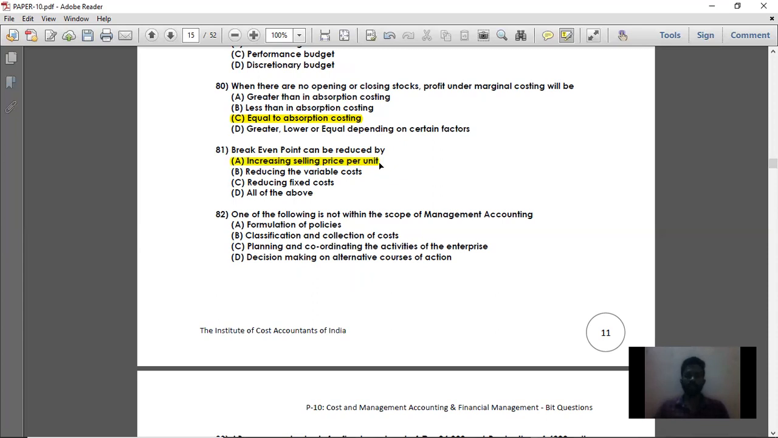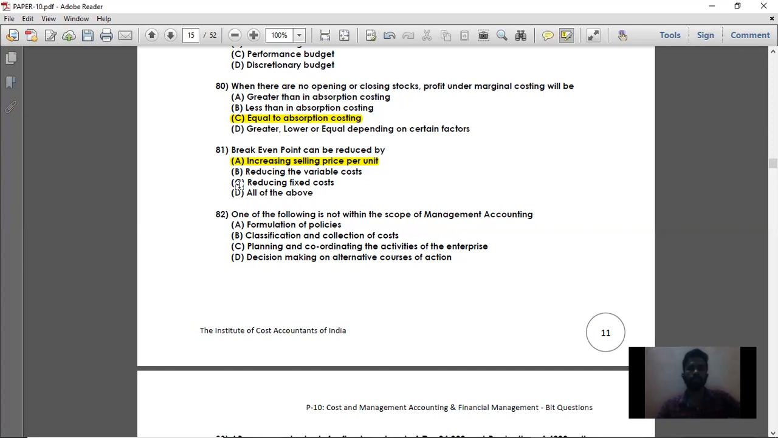You have to reduce your break-even point in sales. Suppose your break-even point is 10,000 units, so that your total fixed cost will be recovered. Your total fixed cost is 2 lakhs, so 2 lakhs should be your contribution. Fixed cost divided by contribution per unit, 20, gives you 10,000 units as BEP. Whereas your selling price per unit has been increased from 20 to 50, so 2 lakhs divided by 50 gives a break-even point of 4,000. It has fallen from 10,000 to 4,000. So when there is an increase in selling price per unit, your BEP in sales will fall. So that is the right answer.